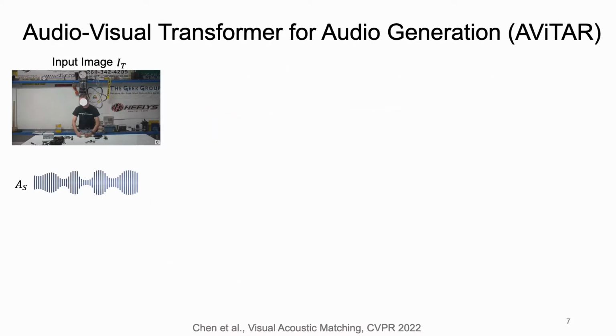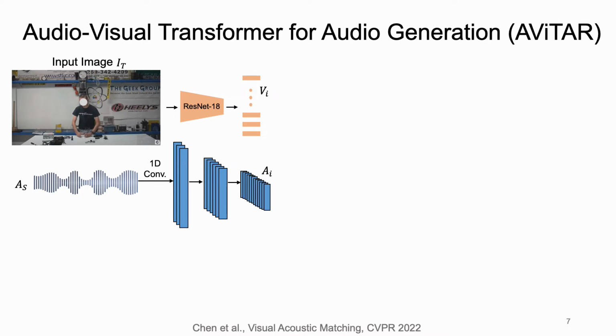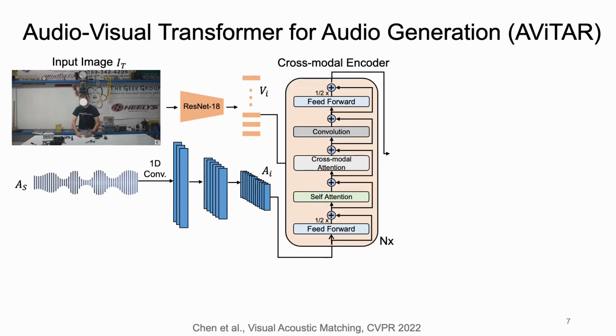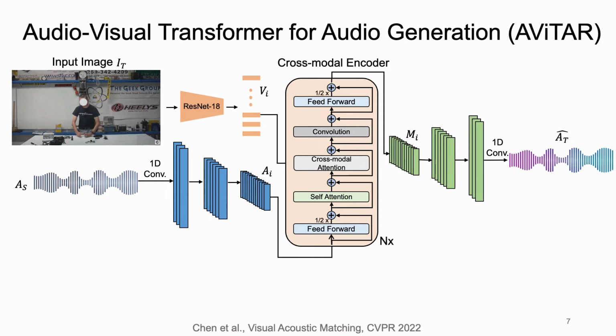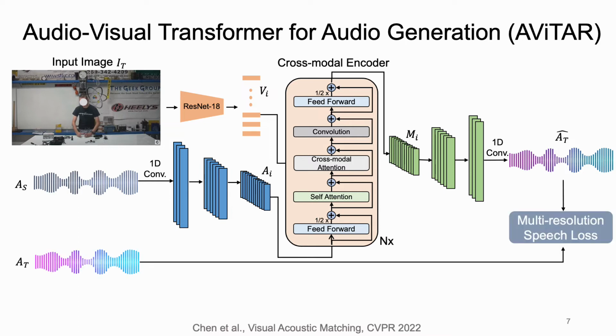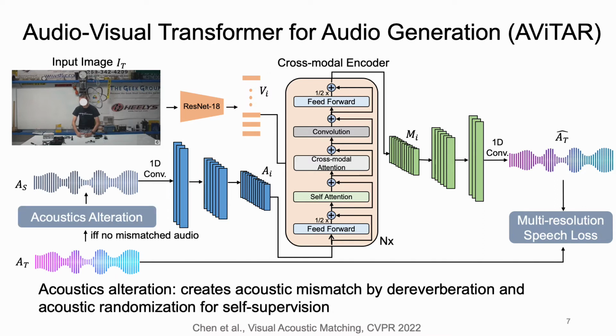We propose an audio-visual transformer for audio generation model, or AVATAR for short. We first extract a sequence of audio-visual features and a sequence of audio features. We then feed both feature sequences into a cross-modal encoder to perform cross-modal attention reasoning. We then upsample the output sequence to recover the time domain signals. And we also use a multi-resolution speech loss to improve the quality of the speech. Lastly, we perform acoustics alteration if there is no mismatched audio, the goal of which is to create acoustic mismatch by performing reverberation and acoustic randomization for self-supervision.